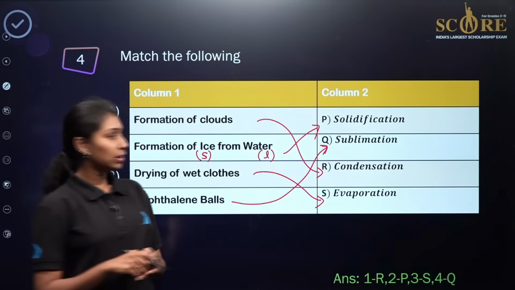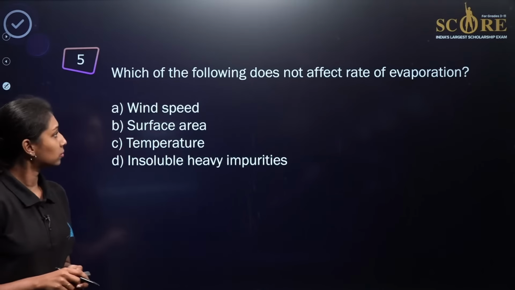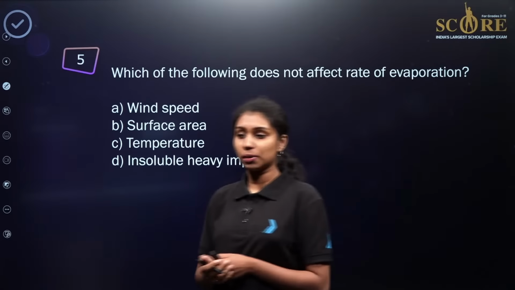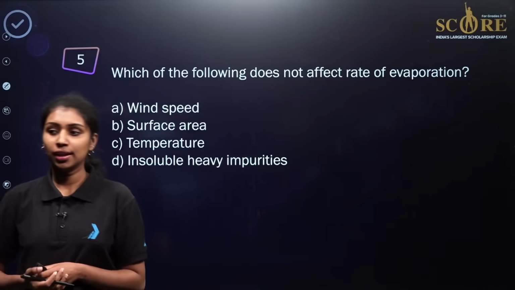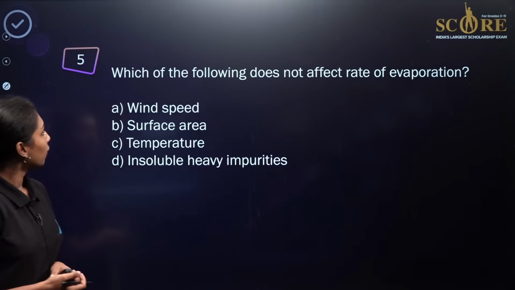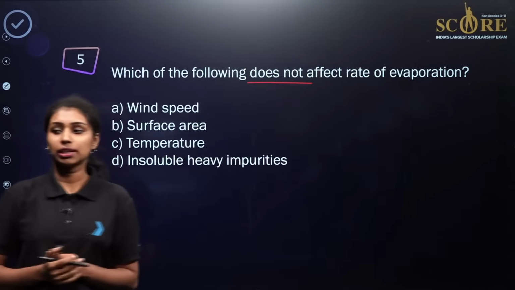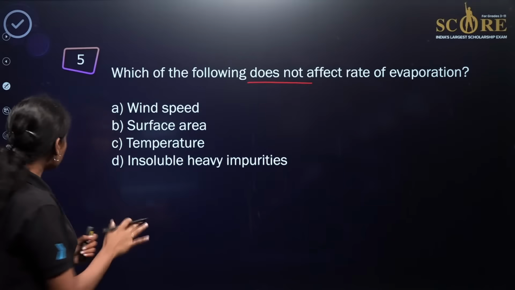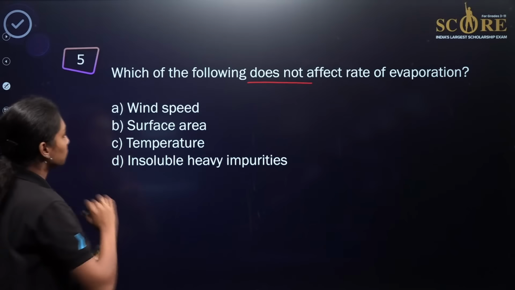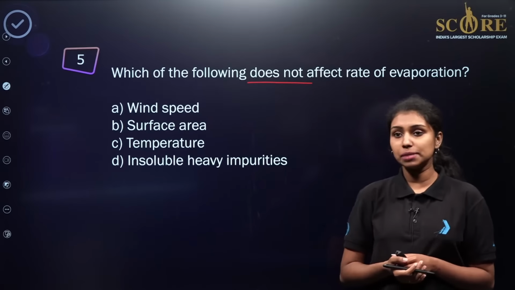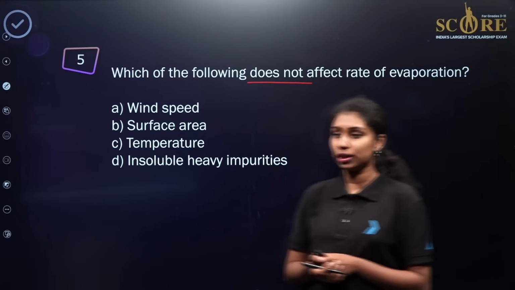Now we are moving to our next question. The next question is based on the factors affecting evaporation. We have already seen. Which of the following does not affect the rate of evaporation? Read the question carefully. Which of the following does not affect the rate of evaporation? Options are given here: wind speed, surface area, temperature and insoluble heavy impurities.